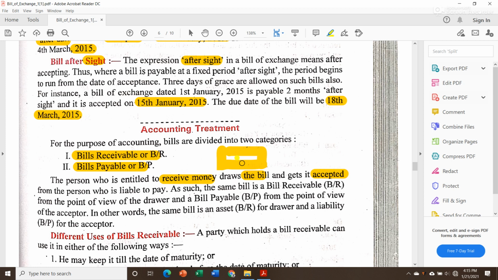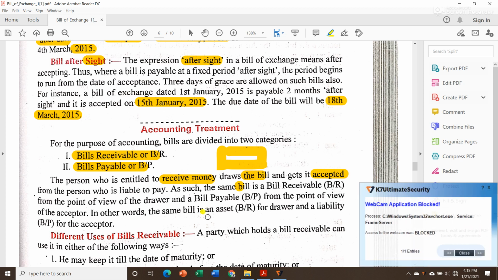But that exact same paper will be bills payable for Mr. A, because based on that instrument, he is going to pay after a certain period of time. So that same exact bill, what is bill receivable for one party will be bills payable for another party.